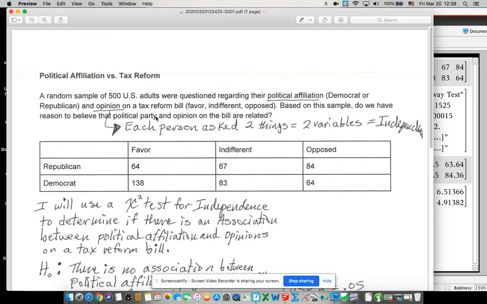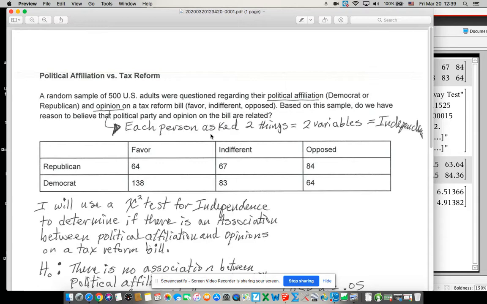If it was goodness of fit, we would only figure out one thing about the person, and then we would already have a preconceived notion about what the distribution is. So that would be goodness of fit. For homogeneity, you're recording things about them that have already kind of happened, like they're in a group to begin with. So like I know that they're a Republican or Democrat. I didn't have to ask that about them. I just went to all the Republicans and I found so many Republicans. And then I went to the Democrats and I found so many Democrats.